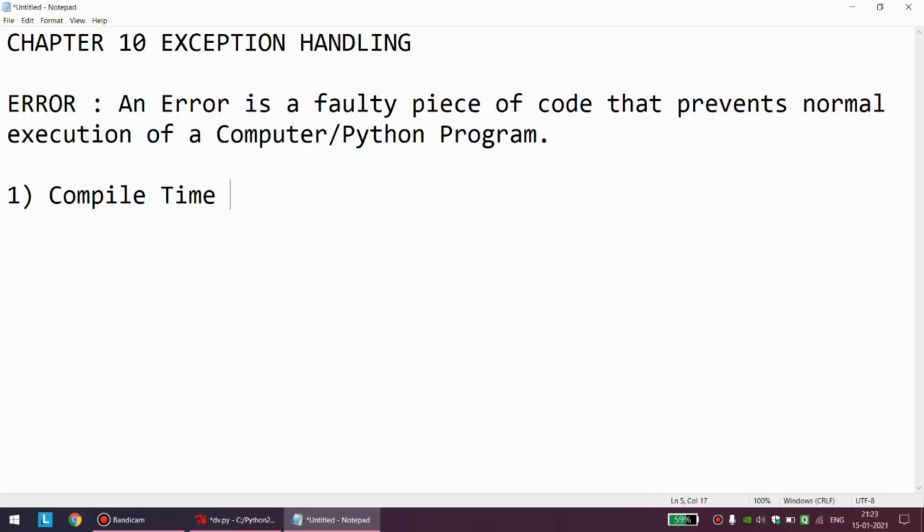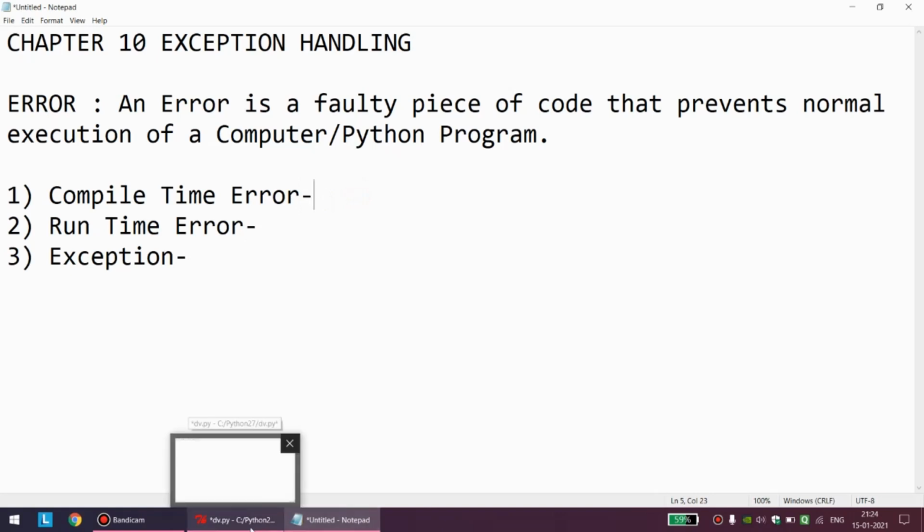Compile time error. Second, we can have runtime error. And the third one, which is the main content of this chapter, exception. Let me give you a brief overview of all the types of errors with small definitions. Compile time error: I will give you the first example so that you understand what a compile time error is.